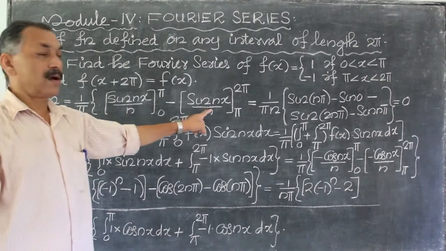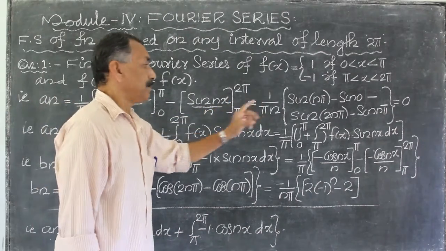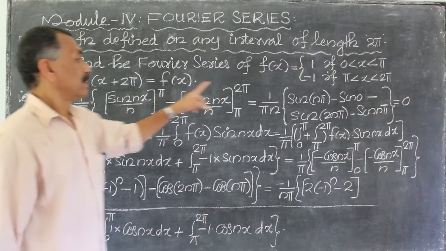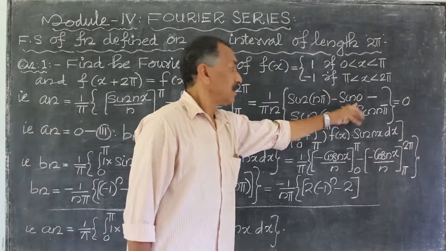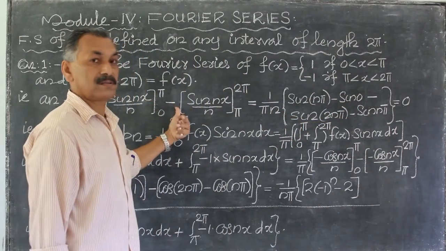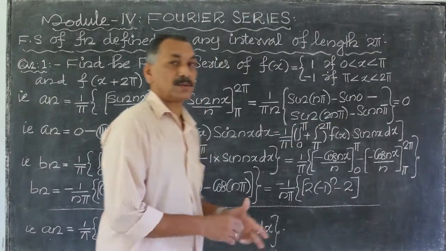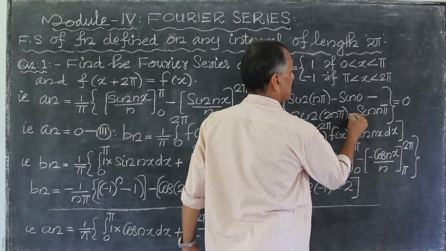Then take 1 by n outside. That is 1 divided by n pi. Upper limit apply: sin n pi minus sin 0, minus this minus, upper limit apply: sin 2n pi minus sin 0.